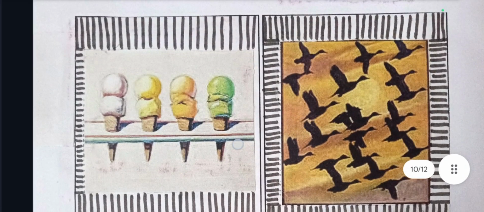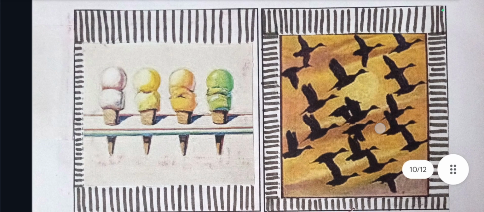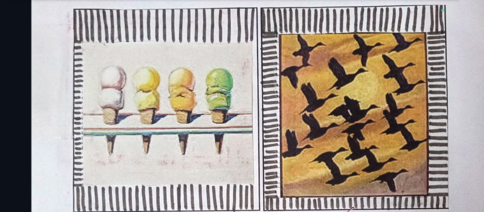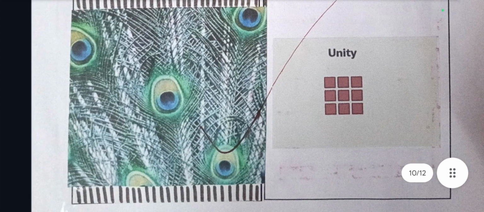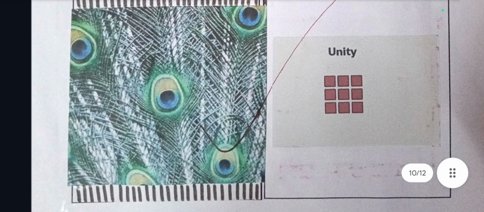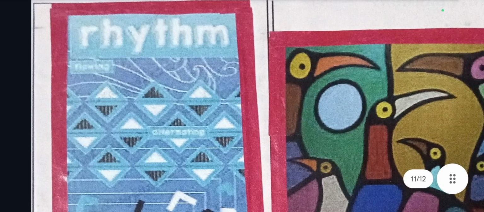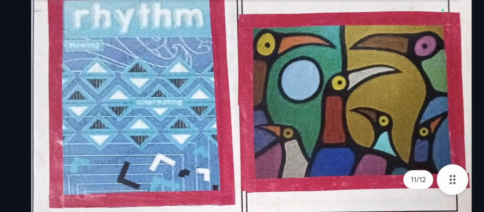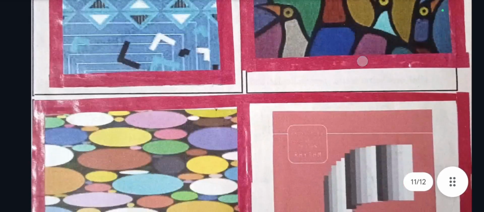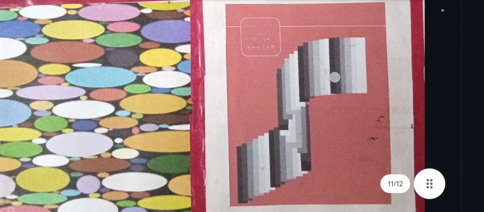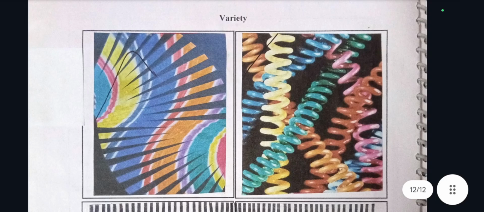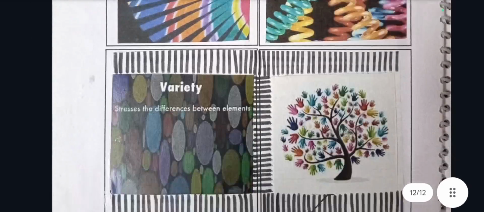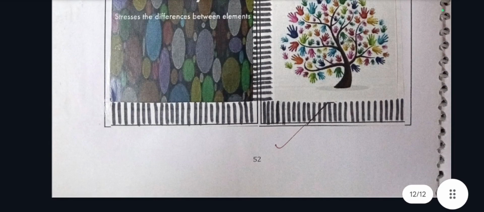Unity is when every element is in unity, where you can see the ice creams are in unity, the birds are in unity, the peacock is in unity, and all the nine squares are in unity. Rhythm, when the elements are in rhythm, there is a rhythm of all the elements. Variety, when there are different types of colors used. Thank you.